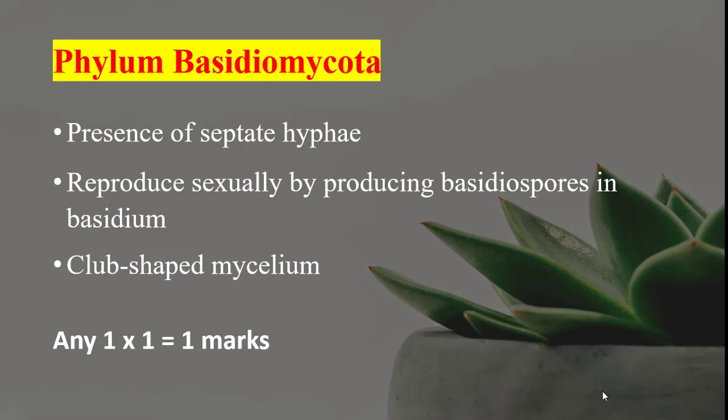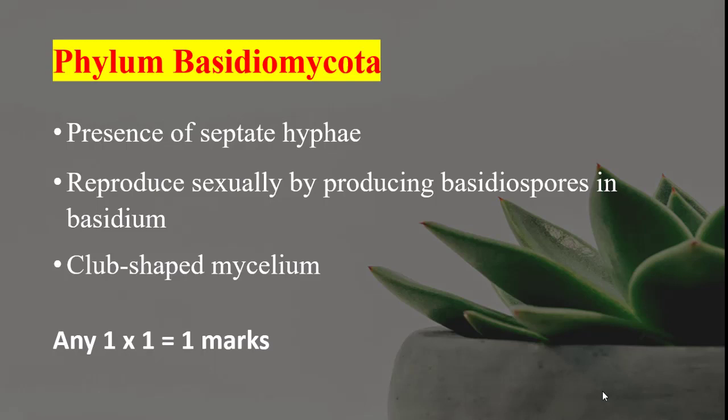They have a club-shaped mycelium, so they have one end enlarged and the other end slender, so it forms a club shape. Members of Basidiomycota are also called the club fungi.